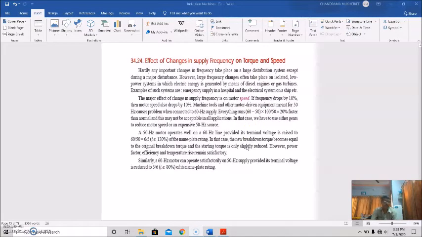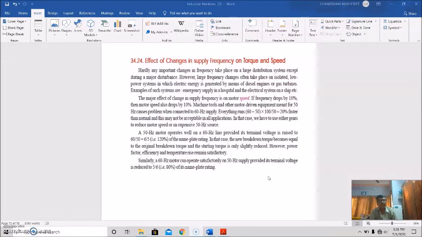This is also an important parameter, due to which changes also change the torque and speed of the induction motor. Hardly any important changes in frequency take place on a large distribution system except during a major disturbance. So more or less we can consider the frequency constant.